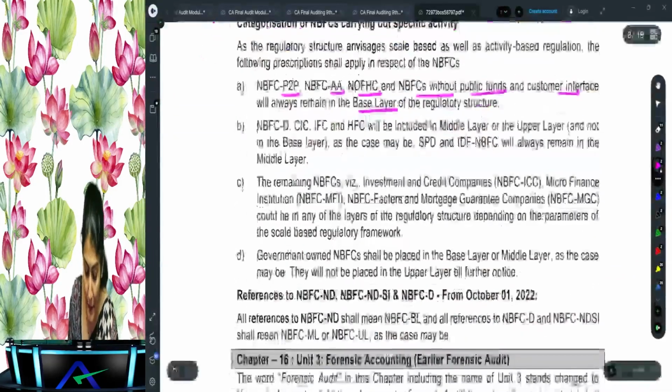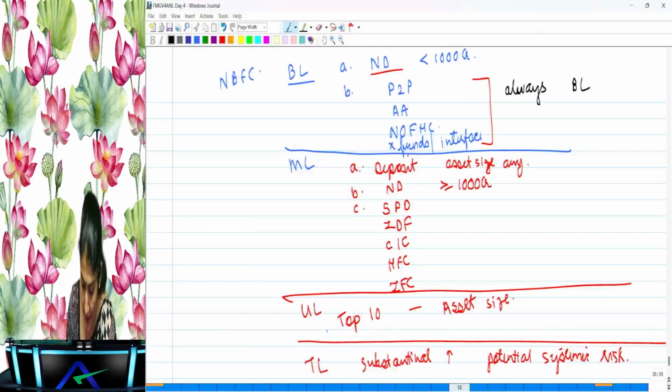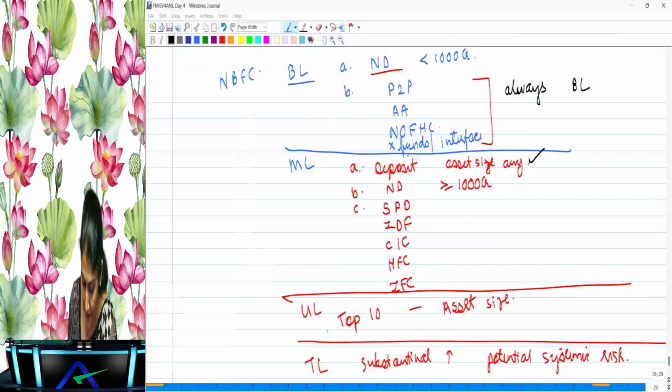Then after that, what does it say? The NBFC deposit taking, core investment company, IFC and HFC. Right. So we have the deposit taking company. Then after that, we have the CIC, IFC and the HFC.